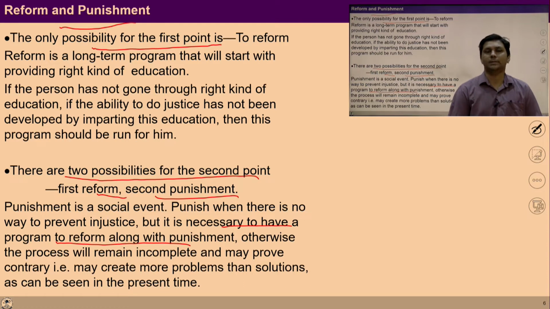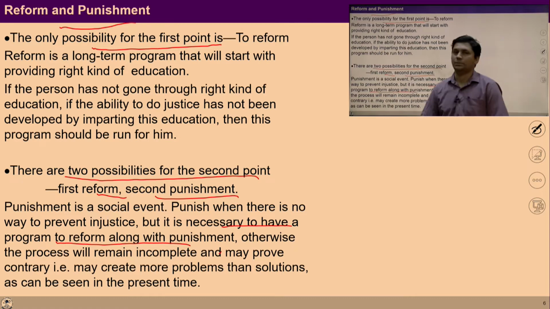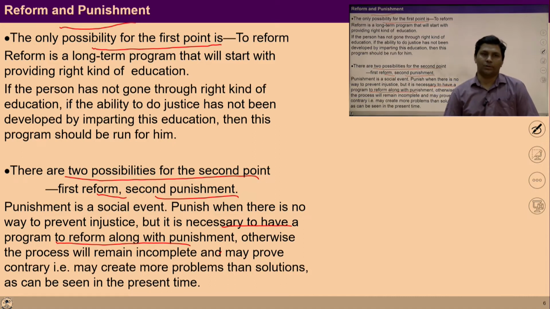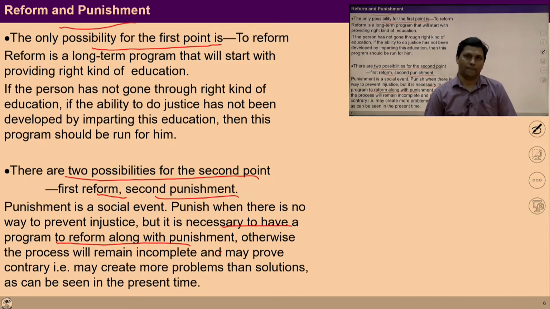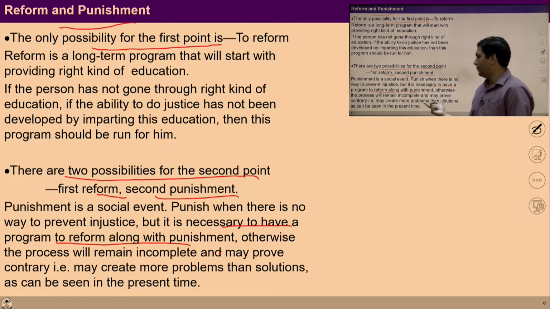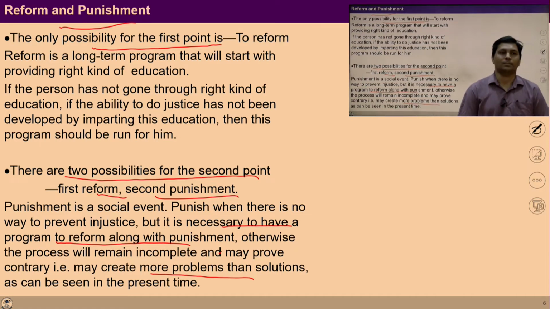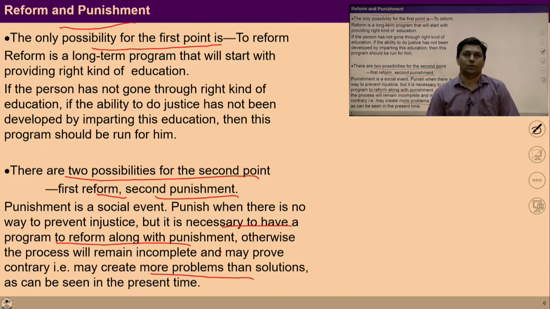So punishment is just to stop that person so that he may not be able to damage more in the society. But stopping them through punishment is not enough. Along with this punishment, a process of reform is also required. If there is no reform process, then that person may create many problems. So the process of reform with punishment is required.